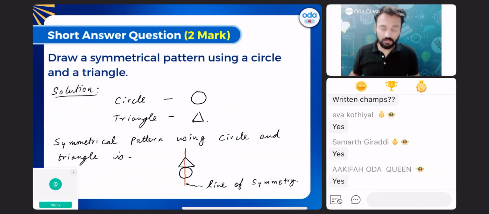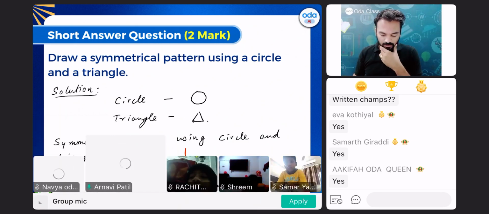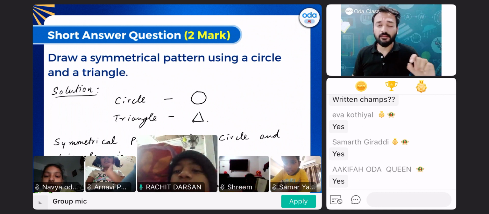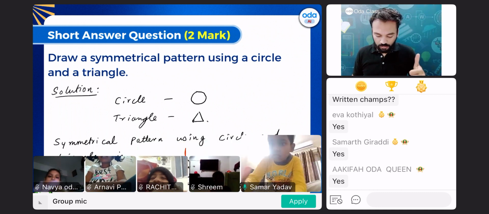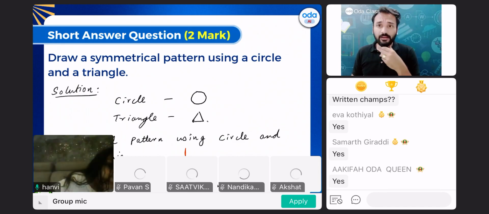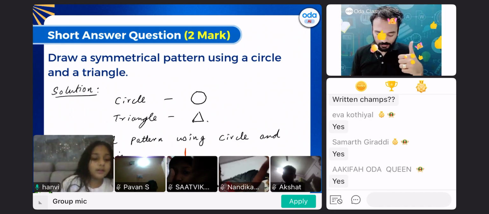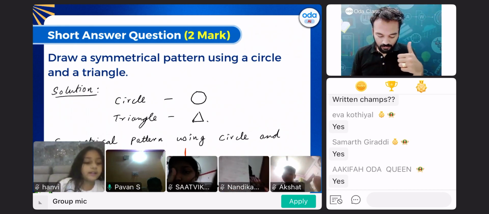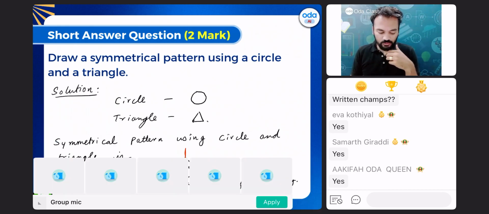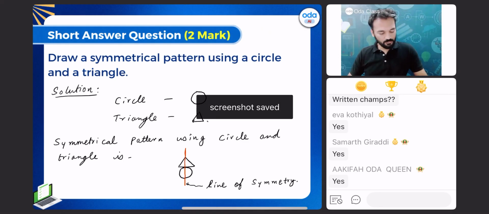Let me check if you are writing it or not. Navya, Arnavi, Rachit, written? Written this in your notebook? Shreem, written? Done? Done, Sir, Hanvi? I'm writing it. Okay, okay, write it down. Take a screenshot here.